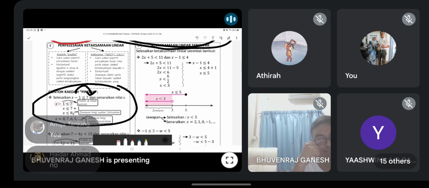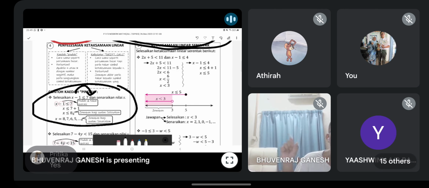Careful. Yes, no. Okay, remember: only switch the inequality sign when you multiply or divide. Not yes, when it is plus or minus, don't switch the sign. Only divide and times. When you shift a negative number, when it is divide or times, then you switch the sign. Negative number only.